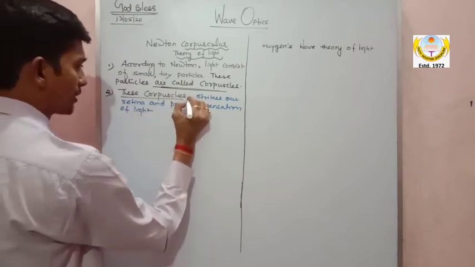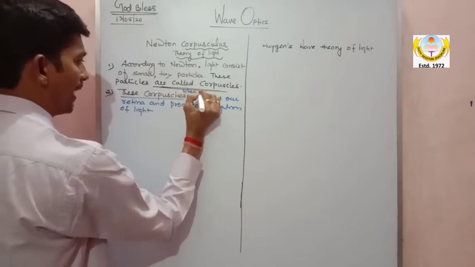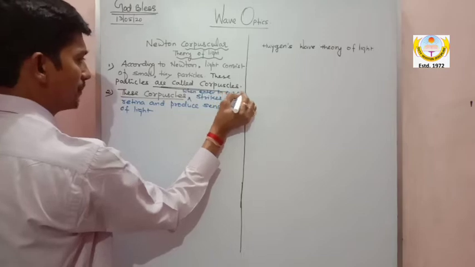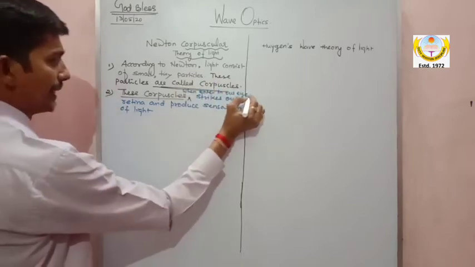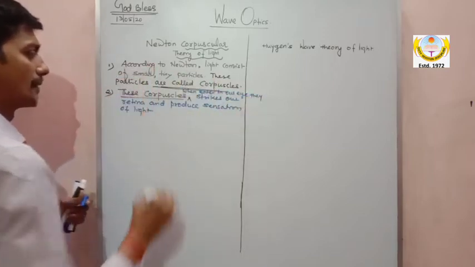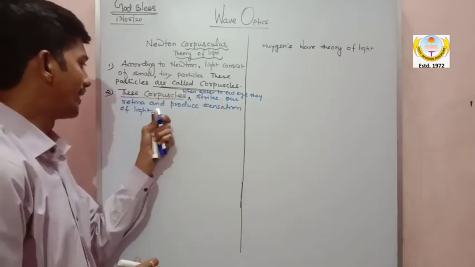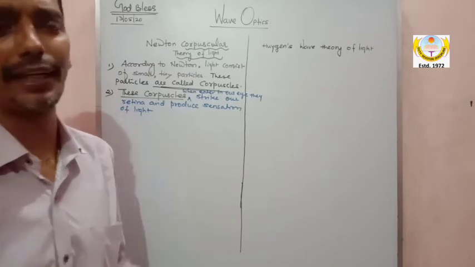These corpuscles, when they enter our eye, strike our retina and produce sensation of light.